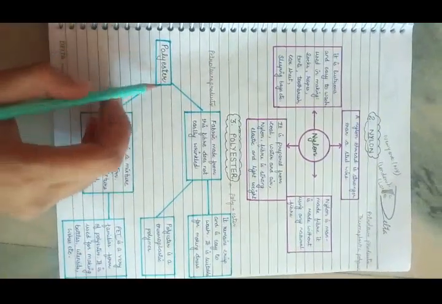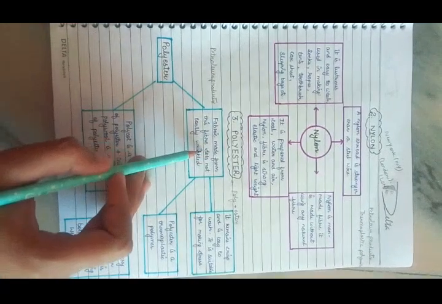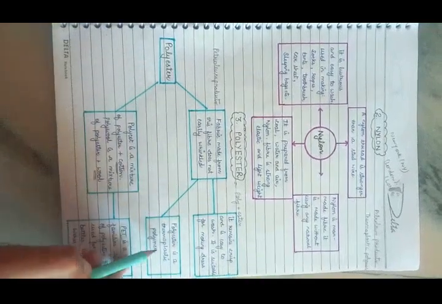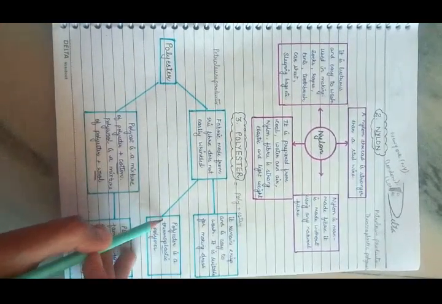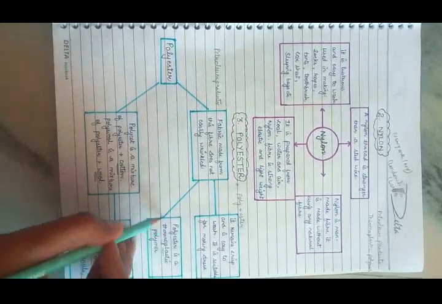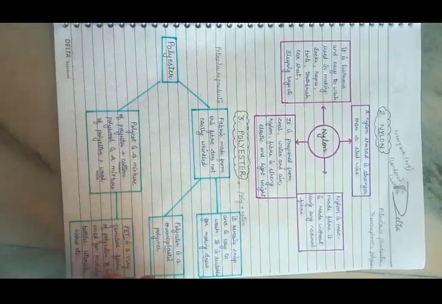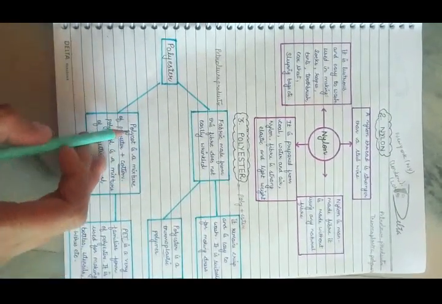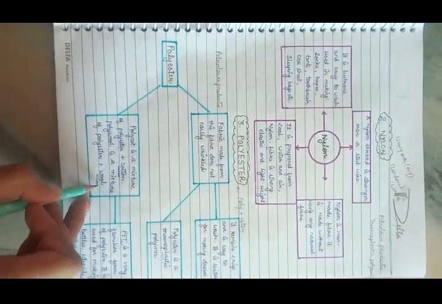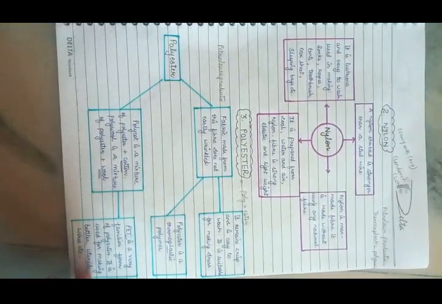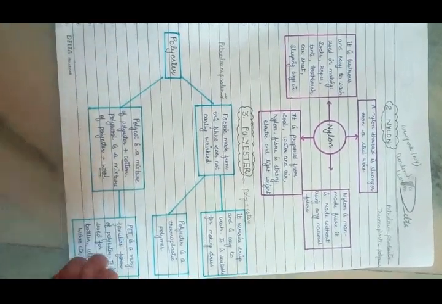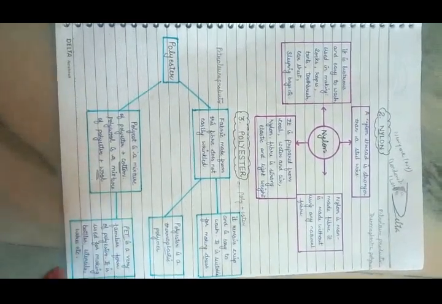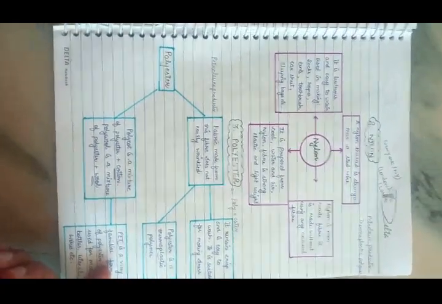Now from the diagram, polyester, a fabric made from this fiber, doesn't easily wrinkle, therefore it is used in making dress materials, and it is a thermoplastic polymer. Thermoplastic means the polymer which can melt on heating and can be converted into any shape. Polycot is a mixture of polyester and cotton, and polywool is a mixture of polyester and wool. PET is a very familiar form of polyester. It is used as an alternative of glass, because it is shatterproof and lightweight.